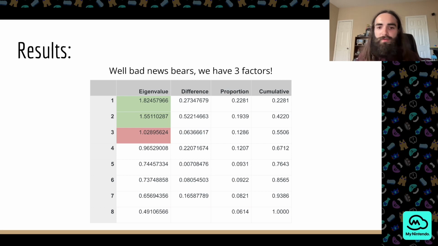Ooh, bad news bears. We got 3 factors instead of 2. We can see 1.82, 1.55, and 1.02. And it's just barely over the 1 threshold, although it's still over, so we need to figure out how to get rid of it. Let's take a closer look at the variables and see if there's any discrepancies between the 2 factors.